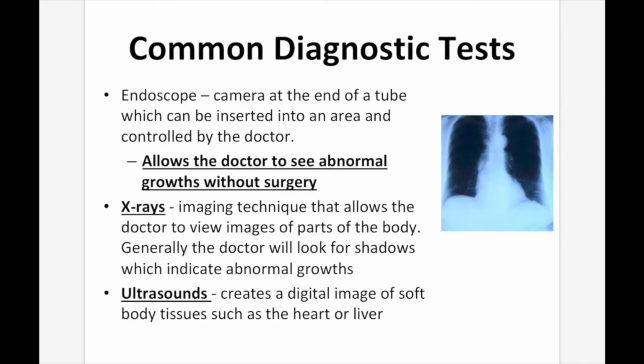Common diagnostic tests. Now, how do we diagnose cancer? Well, number 1, an endoscope. An endoscope is simply a long tube with a camera at the end. So if you think of it, you look through this tube, and this tube has a little camera at the end, which looks inside your body. For instance, you can stick this tube down your mouth, down your esophagus, and have a look inside your stomach without cutting you open, which is a lot better. It's a lot less invasive. The recovery time is almost negligible, and it's a much easier way of seeing what's going on without physically cutting someone open.